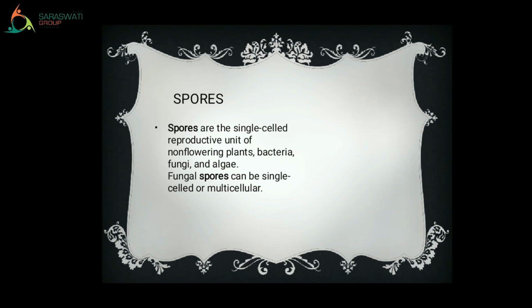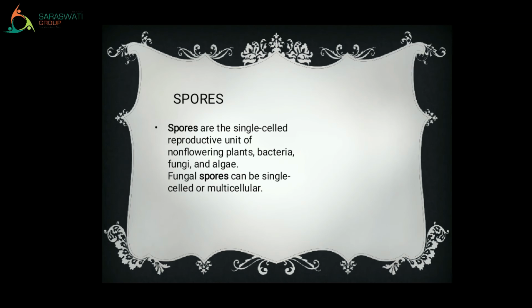Now, what do you understand by this? There are certain plants which cannot have flowers on them throughout their lifetime. So they are considered as non-flowering plants. Now, how do non-flowering plants reproduce? They reproduce through spores.